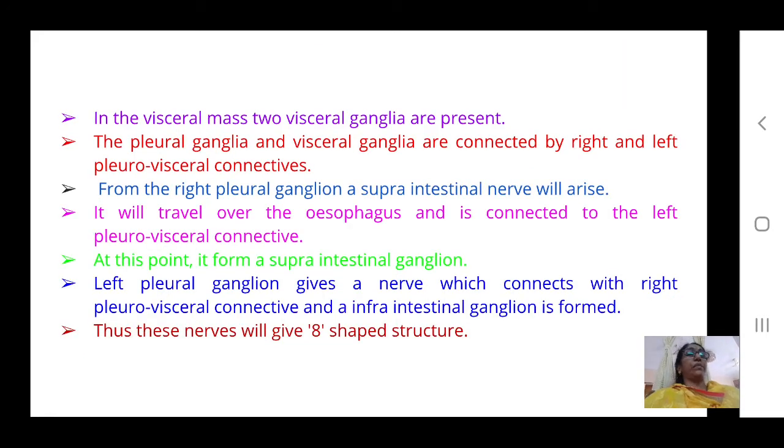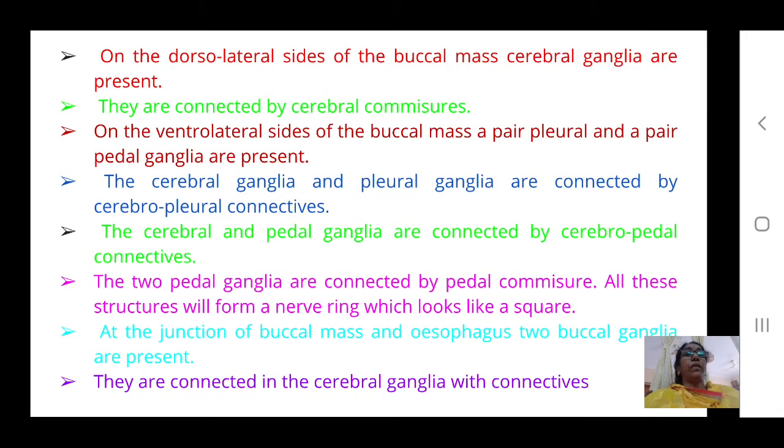Now come to the visceral ganglia. In the visceral mass, there are two visceral ganglia. So far, the buccal, pleural, and pedal ganglia are all connected to the cerebral ganglia.